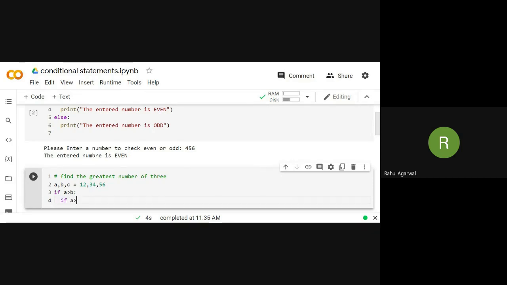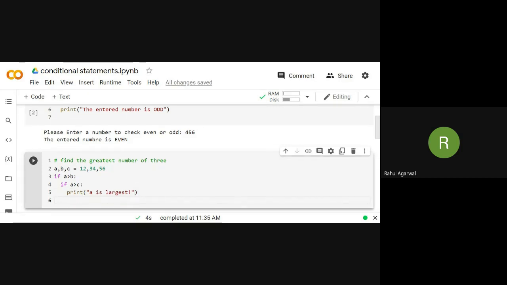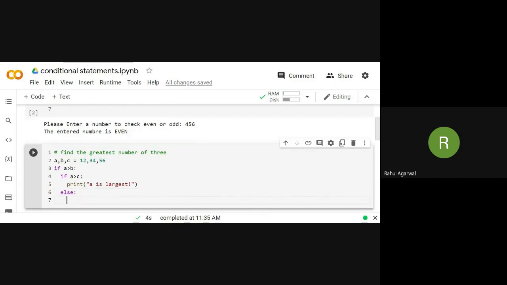If A is greater than C also, then we can print A is largest. Else print C is largest.